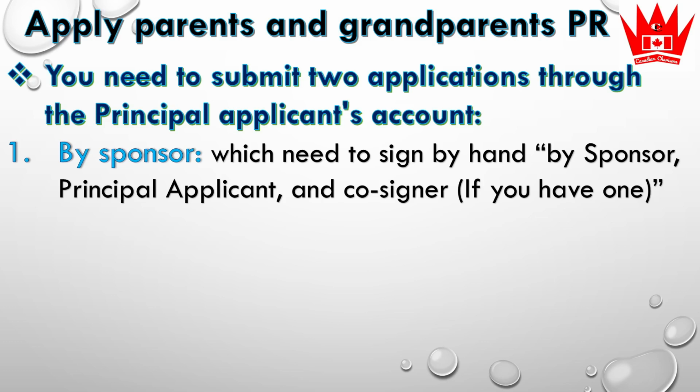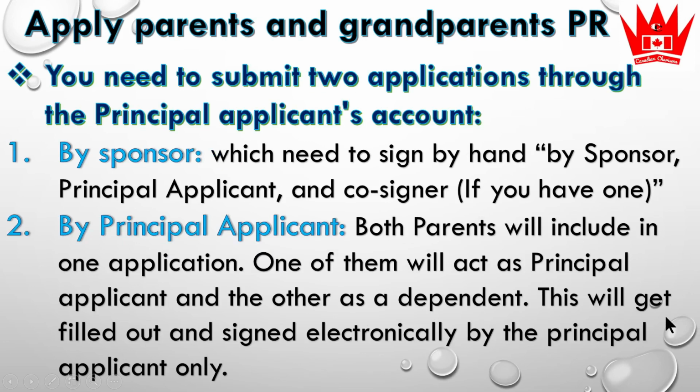Then the principal applicant needs to print it, sign it by hand, scan it and upload it in his or her account. The second application needs to be completed by the principal applicant. Both parents will be included in one application. You do not need to create two accounts, one for father and one for mother, or complete two applications. If there are more than two people, like any dependent children, all the people will be included in one application. This application needs to be completed by the principal applicant for themselves and on behalf of other dependents, it could be a spouse or any other kid.